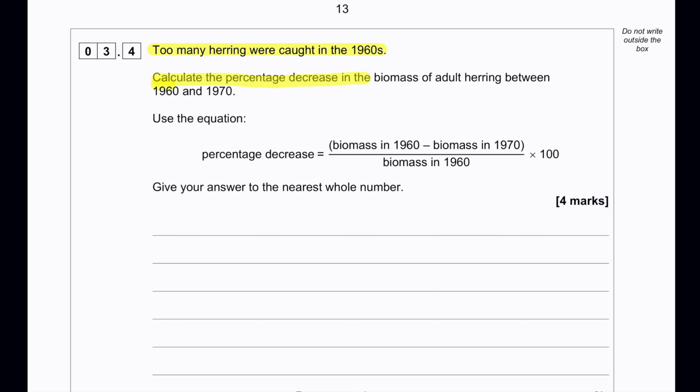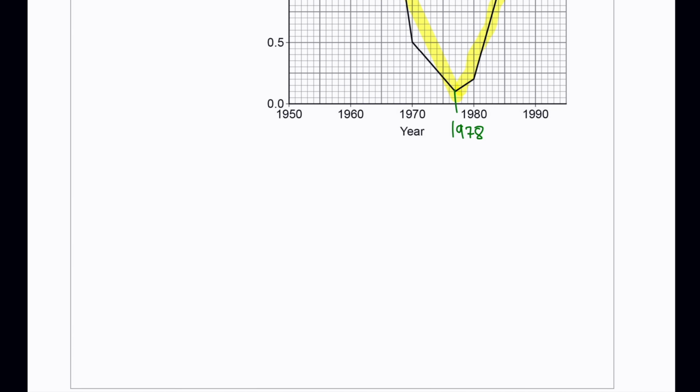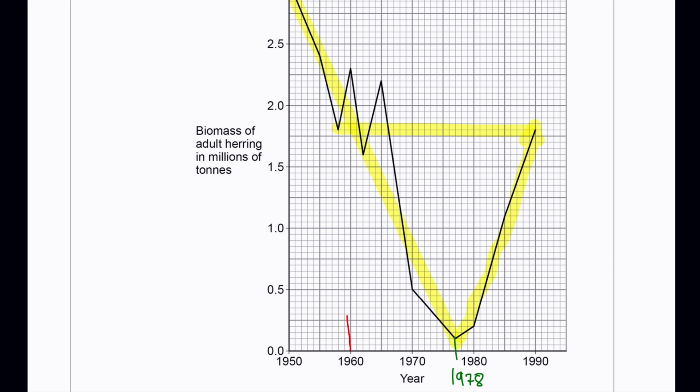Calculate the percentage decrease in biomass of adult herring between the 1960s and 1970s. So we're supposed to use this math. Percentage decrease equals biomass in 1960 minus biomass in 1970, divided by biomass in 1960, times 100. In 1960, the biomass was 2.3 million tons.